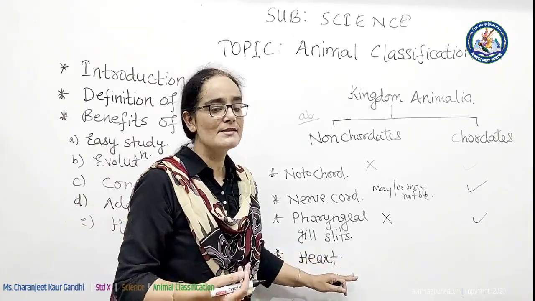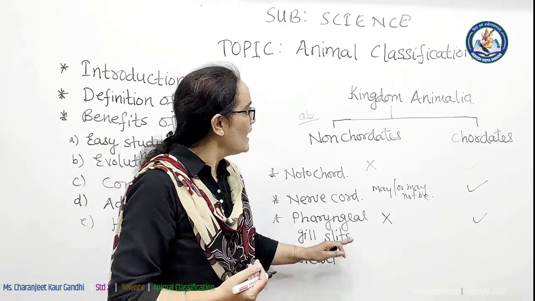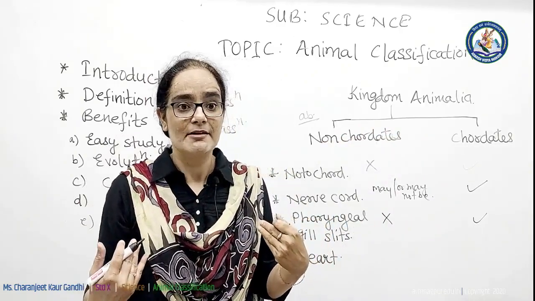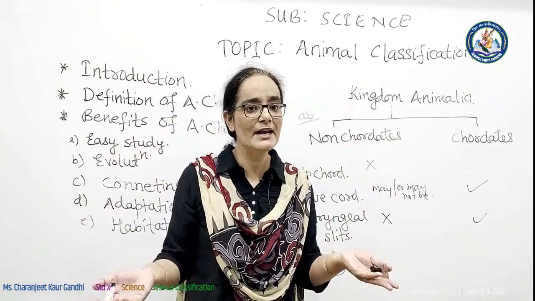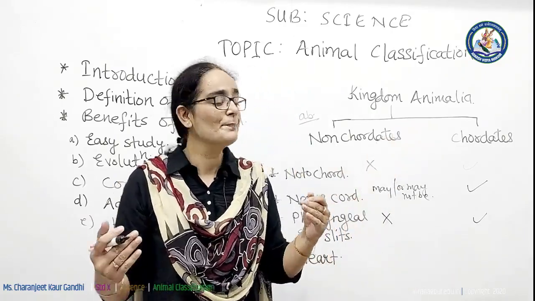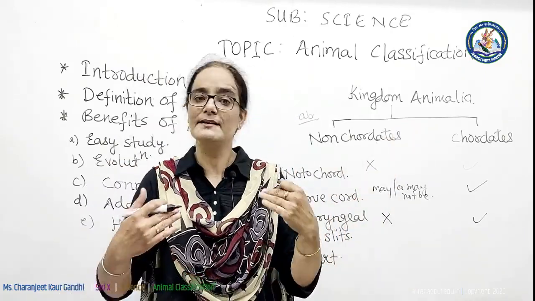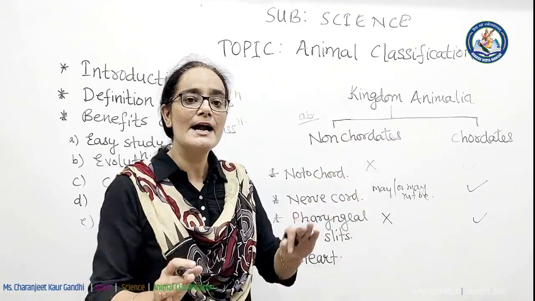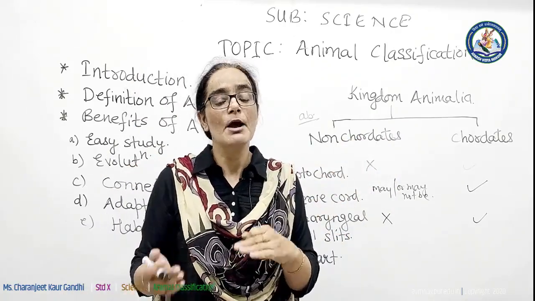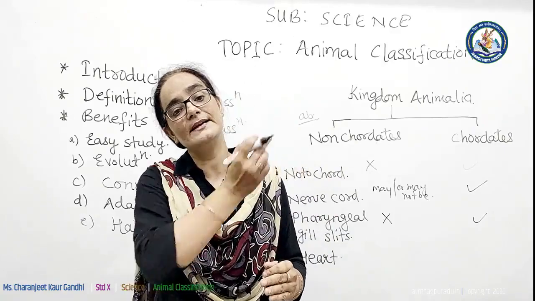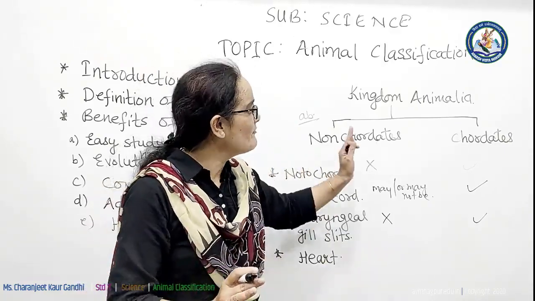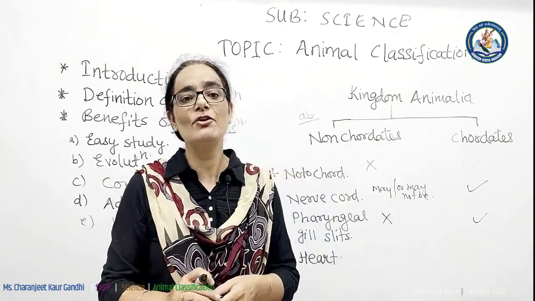And the fourth criterion is the heart. In chordates, the heart is present. In our body, we are chordates. We are a super example, very evolved chordates, and in our body, the heart is present at the ventral side. It is mandatorily present. But in non-chordates, the heart may or may not be present, but if it is present, it is at the dorsal side. These are the basic differences between non-chordates and chordates.